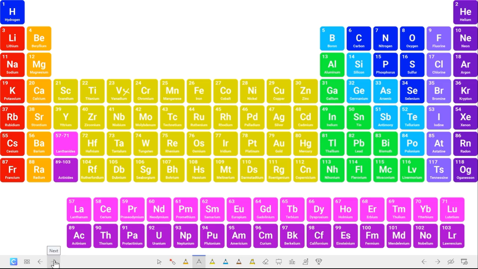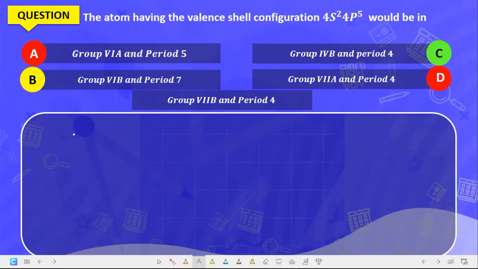Now the next question says, the atom having the valence shell electronic configuration 4s2 4p5 would be in what? Now the valence electrons tell us the group number of the elements. Are we getting it? So when the energy level is the same, you sum up the number of electrons.